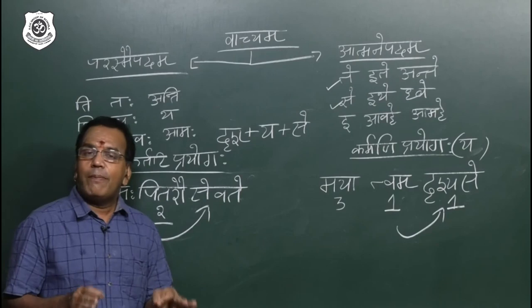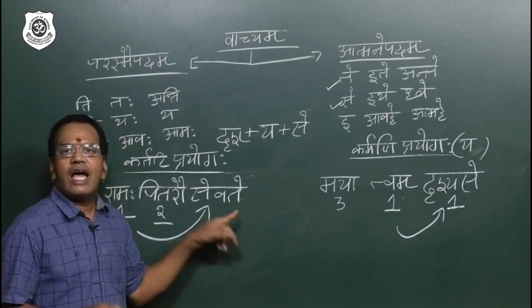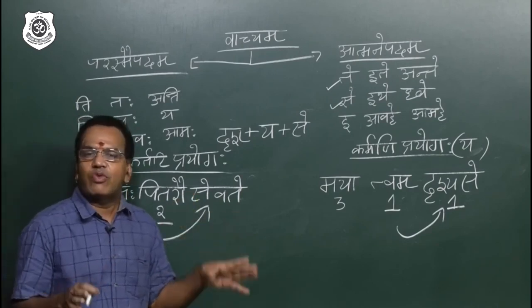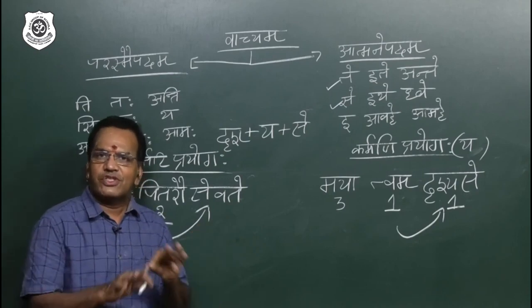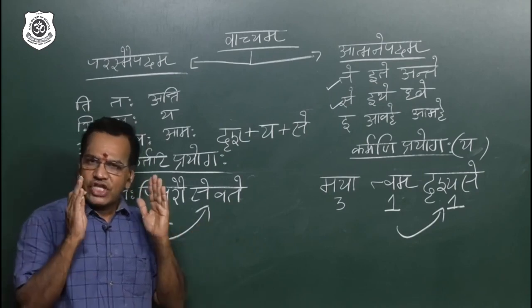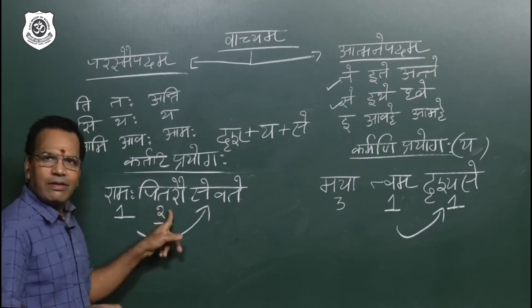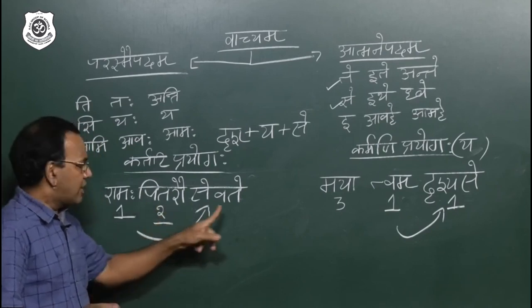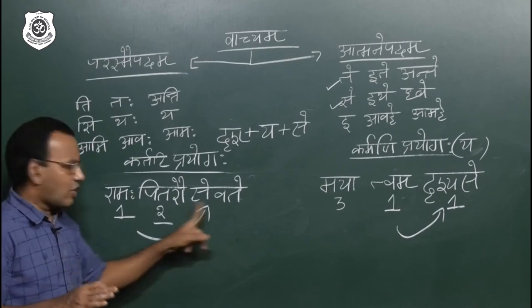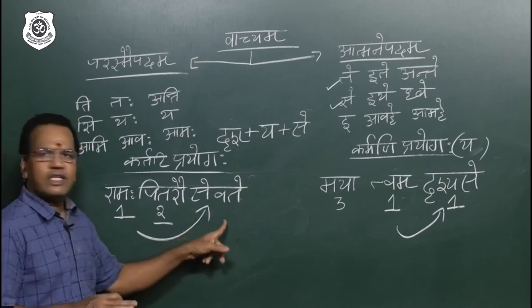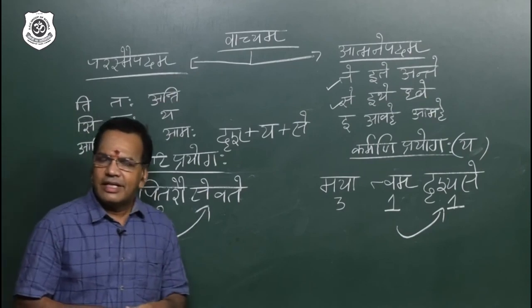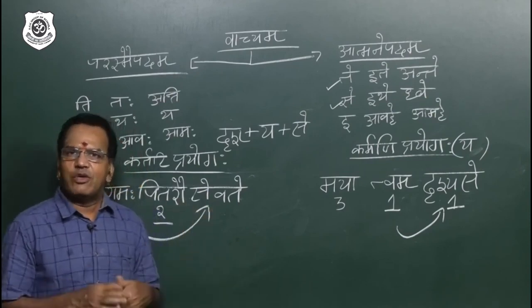Do not go blindly. If the formula is te, that means it is passive voice, that is wrong. It is not like that. You should check everything. Here the subject is prathama, the object is dvitiya. The reaction of the verb is according to prathama. Of course it is a pure atmanepadi verb, but it doesn't mean te means immediately passive voice.